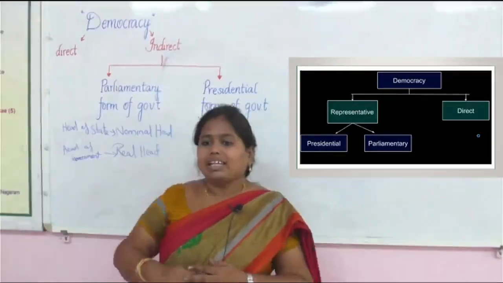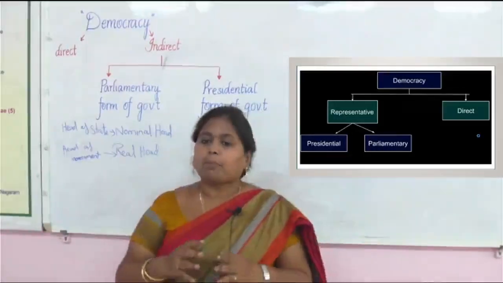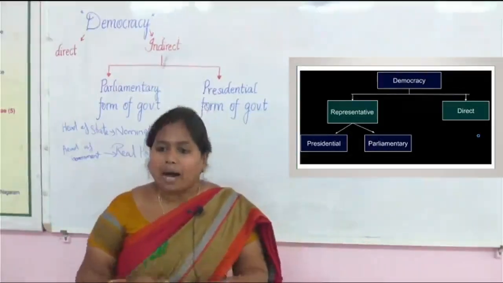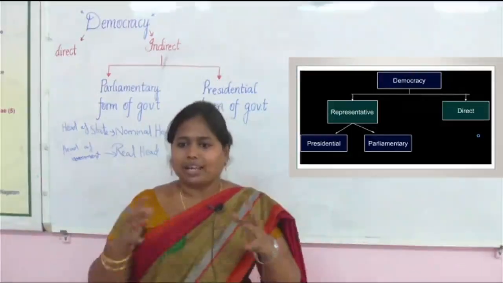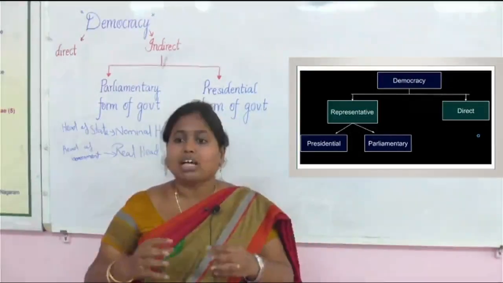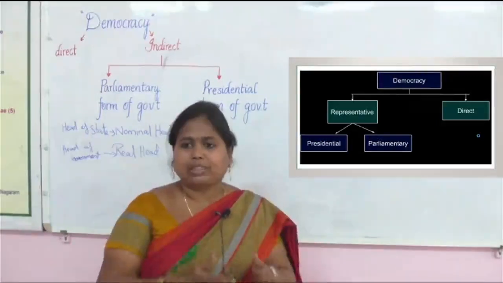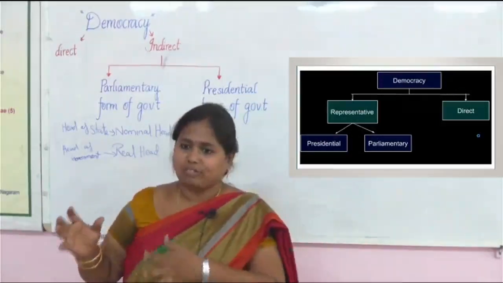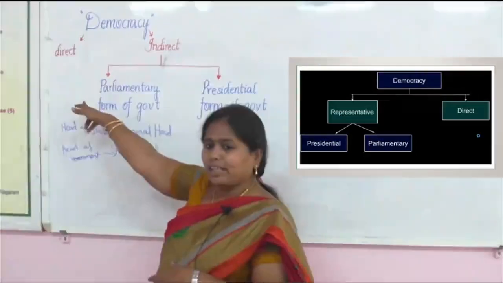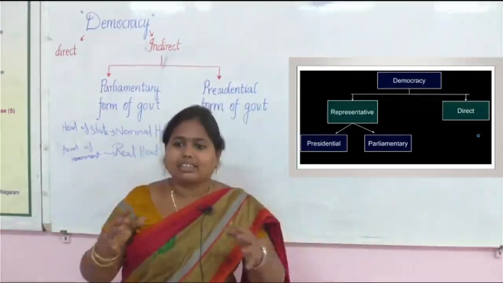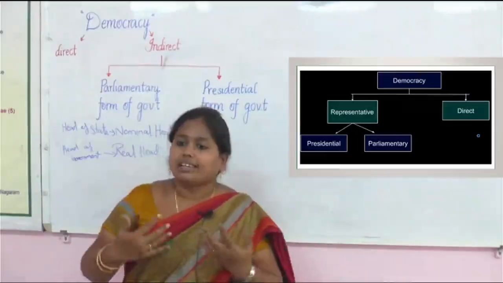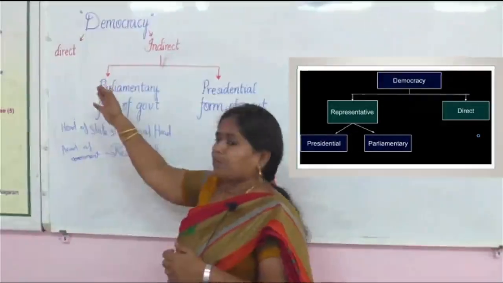In direct democracy, the people themselves take part in the decision making process. We all know that in the parliament or any set of government, there is a law making function and an implementation function. In direct democracy, the whole population themselves take part in the decision making process.